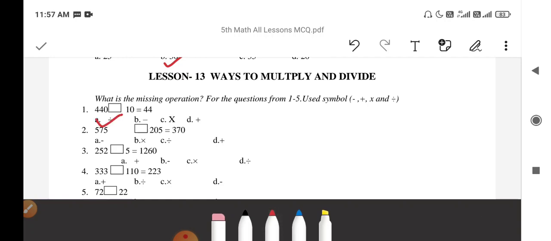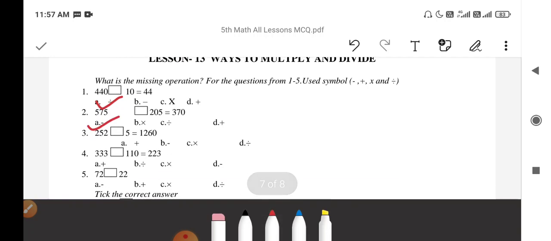Next question, 575 dash 205 equal to 370. If you subtract 205 from 575, the answer will be 370. So here the symbol will be the negative symbol, that is subtraction.